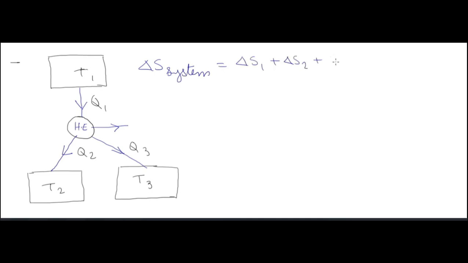If it's an unsteady state, there will be accumulation of energy and accumulation of mass. Okay, now we are computing the entropy generation for a question that has been given, that this is a heat engine